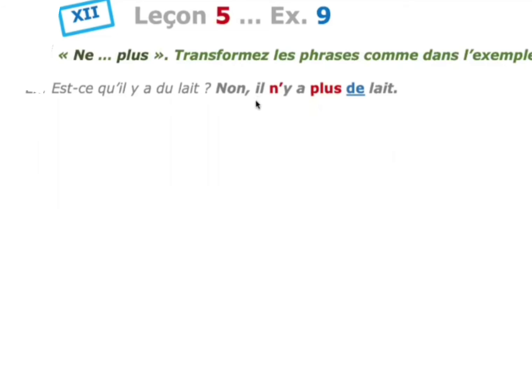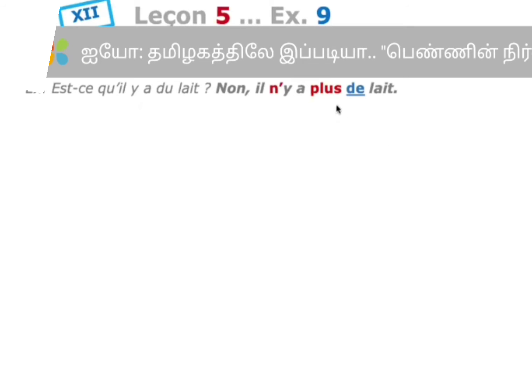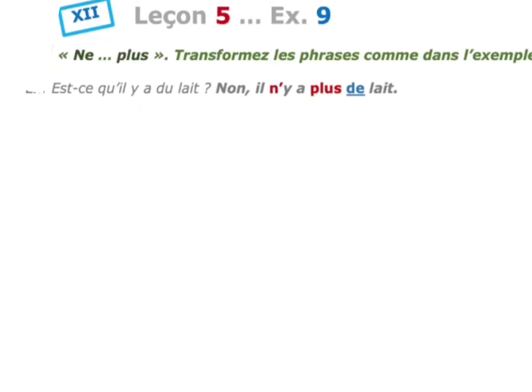No, il n'y a plus de lait. So here they are using the article du. That is a quantity. When the sentence is changed into negative, this du is changed into de. Okay, that also you remember. That du is changed into de. So it is affirmative to negative, we are changing the sentence. The same method we have to do for the remaining sentences in our exercise.